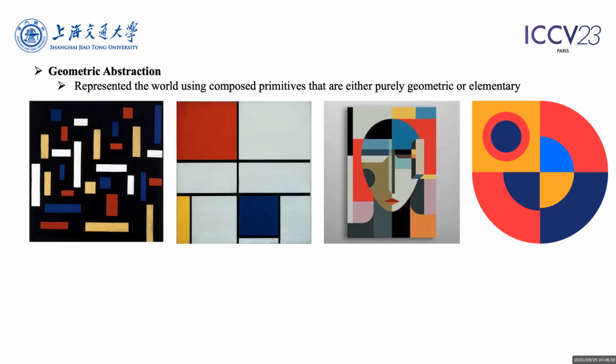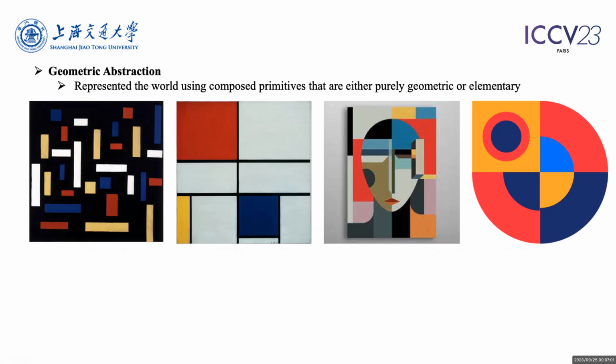Geometric abstraction is an art form that has been studied for a long time, popularized by influential artists including Pablo Picasso. Geometric abstraction is dedicated to representing the world using composed primitives that are either purely geometric or elementary, which has a far-reaching impact and is favored by highly frequent applications such as graphic design, industry design, cartoon production, and modern arts.